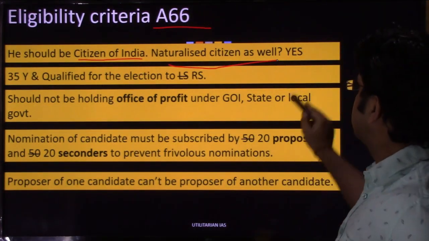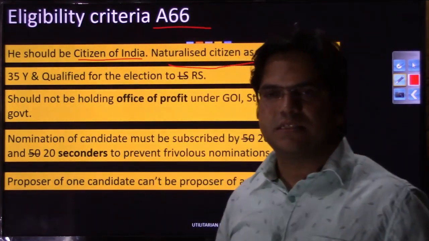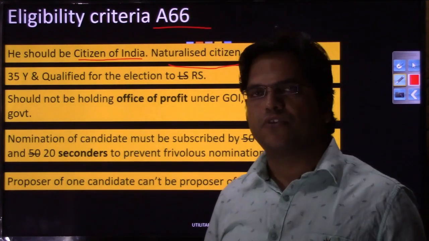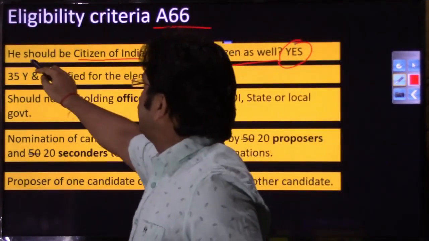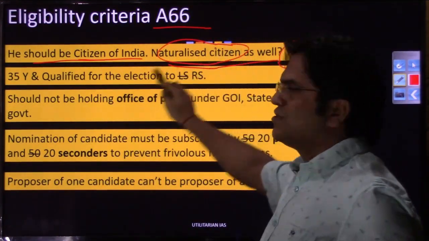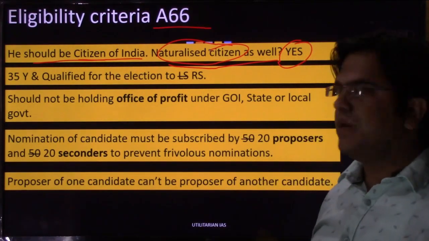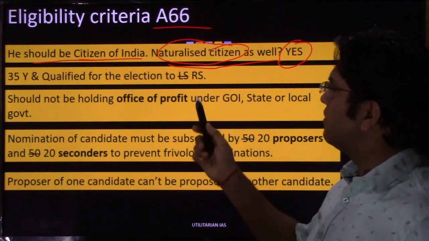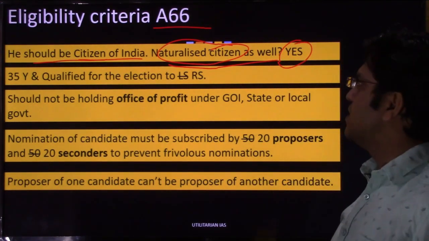The answer is yes, because in Article 66, or for that matter while specifying eligibility criteria for president, the only line mentioned was that he should be a citizen of India. So even naturalized citizens are citizens of India. It is again the Supreme Court's observation that a naturalized citizen can run for important offices like president and vice president.